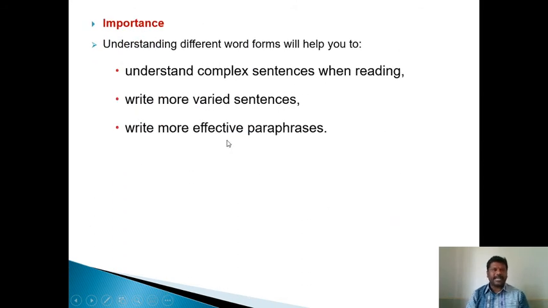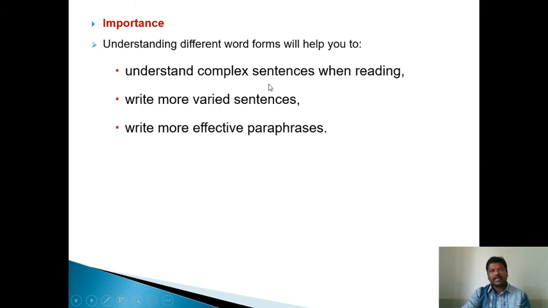Importance: understanding different word forms will help you to understand complex sentences when reading. What are complex sentences? One main clause and one or more subordinate clauses connected by subordinating conjunctions are known as complex sentences. Let me explain with one example.